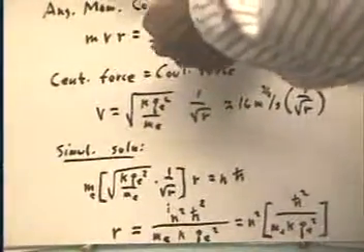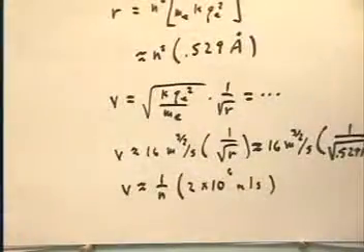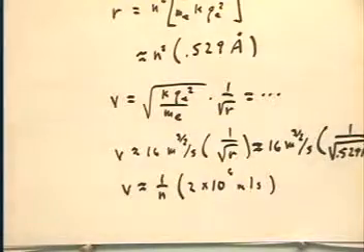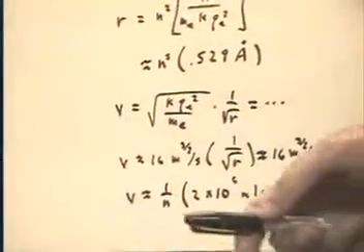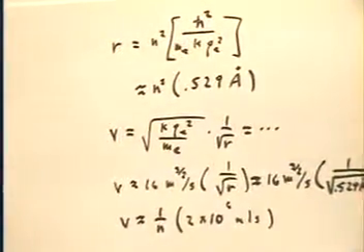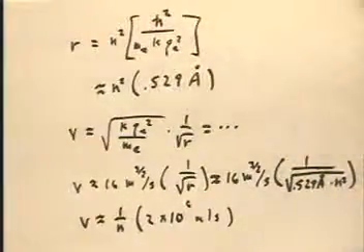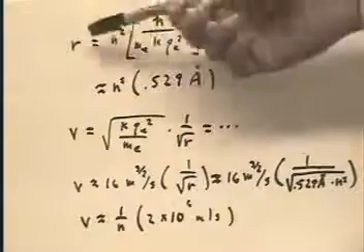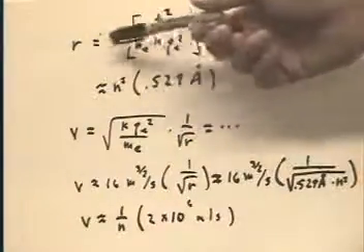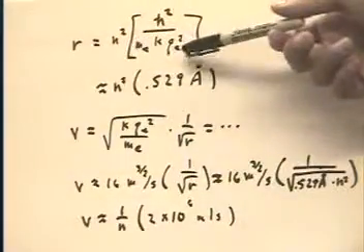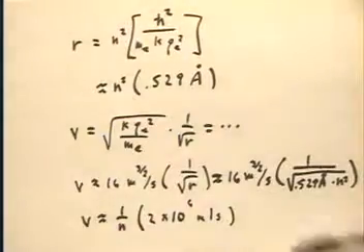I'm not going to go through the details of that algebra. That would distract everybody from the purpose here. So we just do the algebra, and this is what we get. Here are our allowed values of r. r is n squared h bar squared over m k q_e squared.